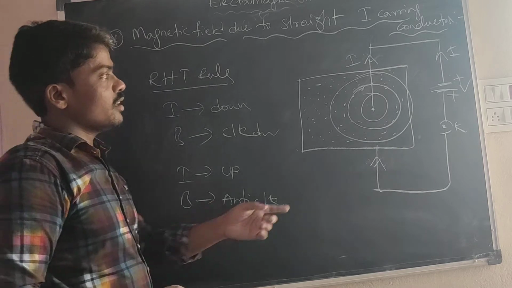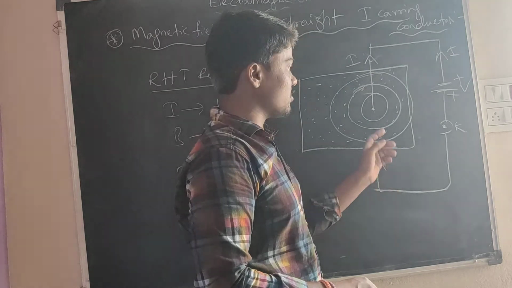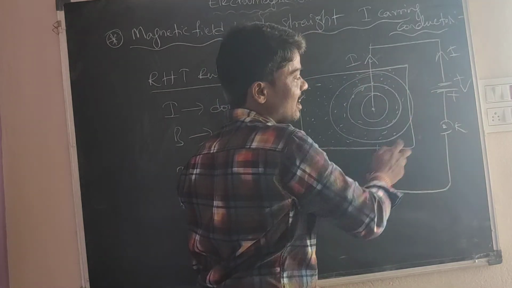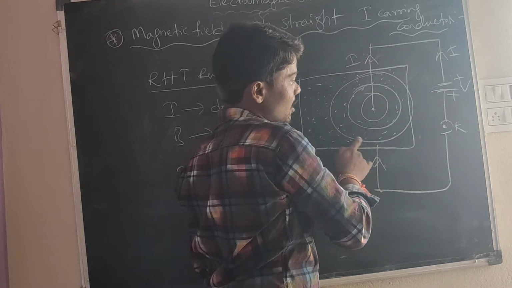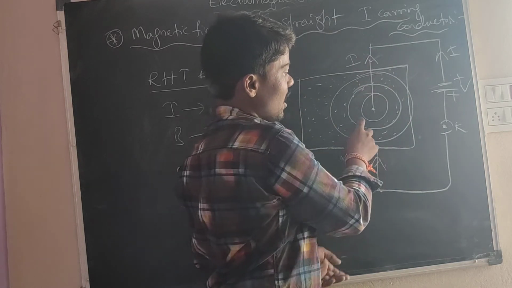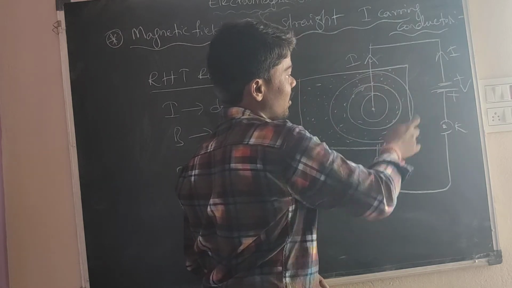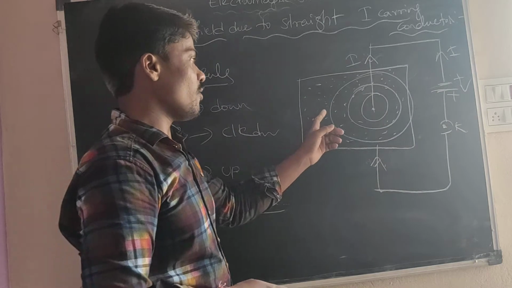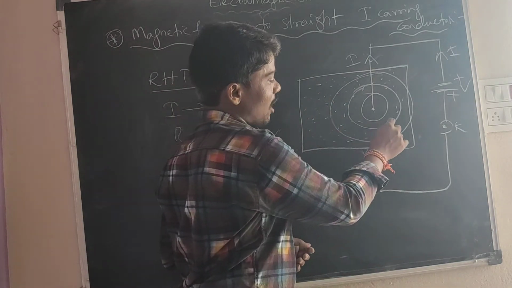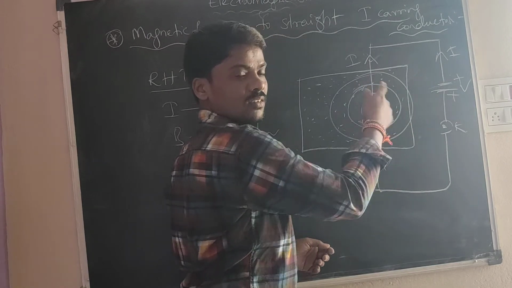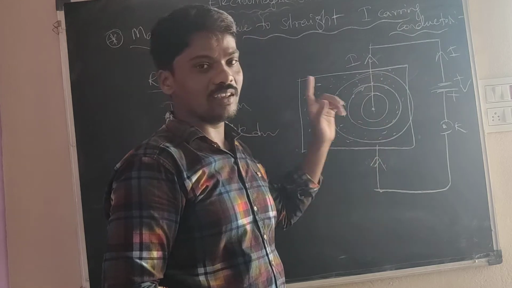Whether we take the current in the conductor up to down or down to up, a current carrying conductor produces a magnetic field. That's why the iron filings, which were first in random directions, form circles. The straight current carrying conductor produces the magnetic field.